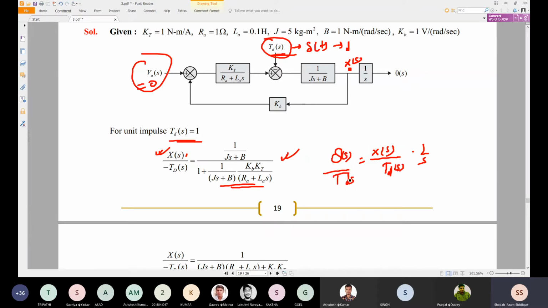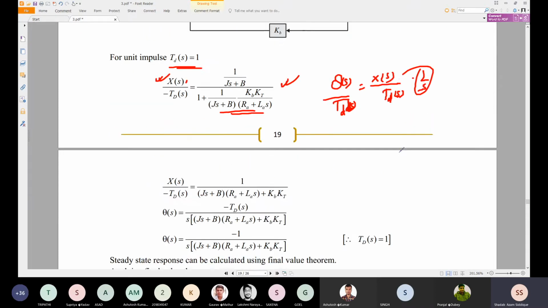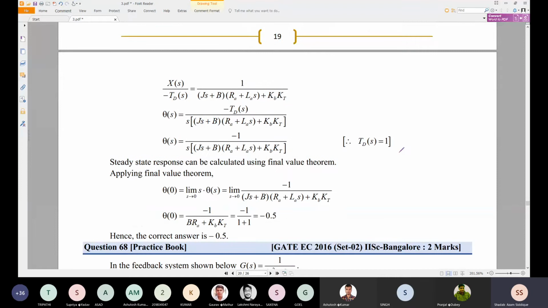You can also go through this directly: just multiply it with 1 by s in the X of s by TD(s). We have X of s by TD(s), and we have just multiplied it with the minus sign. So if you take theta s by TD(s), this s will be multiplied here, so the extra s term will be there and all the other terms will be the same as here. Now TD(s) is nothing but 1. We have just substituted and found the theta s value.